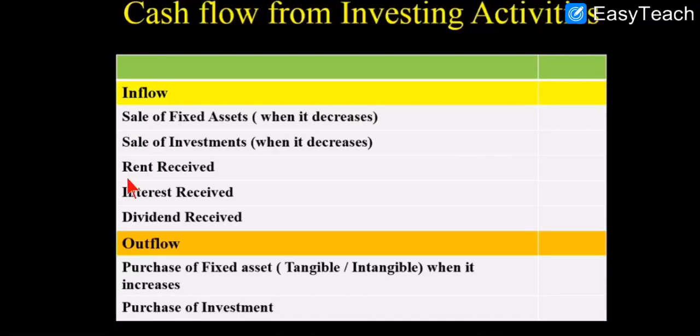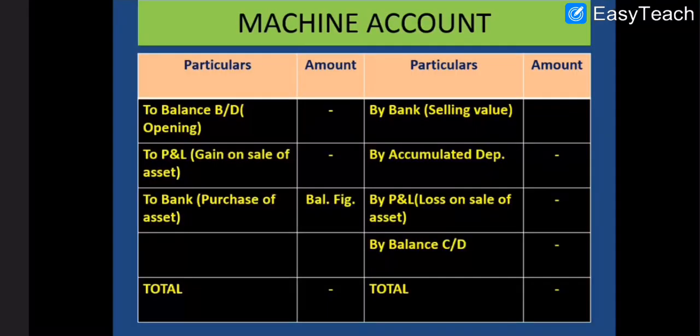Now the basic purpose of preparing this video is to show you the calculations of machine account and depreciation account in different conditions. Okay, so before starting, let me explain to you the format of machine account. Already we have prepared this format of depreciation and machine account in class 11th in the chapter depreciation. So let's revise that. First, on the debit side of machine account is to balance b/d. So it is the opening balance as assets have a debit balance. And closing balance is written on the credit side by balance c/d.